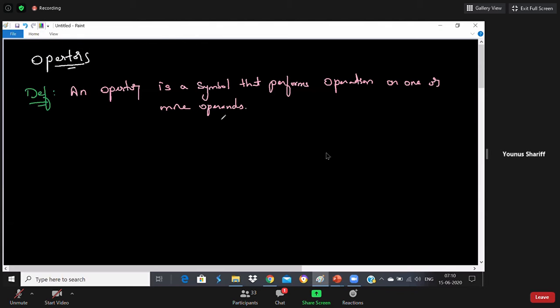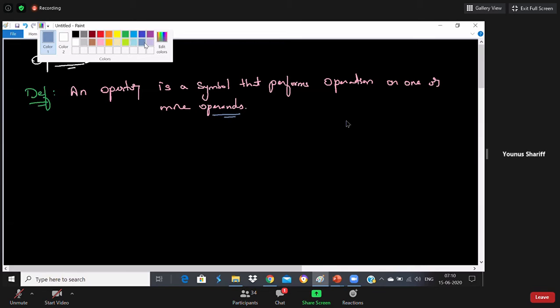So what is meant by operand here? Okay, can be a variable. Very good, Aditi. Or it can be some value or data item. Very perfect, Vamshi. One or more operand means operators can be performed on one operand, two operands, or multiple operands. We have unary operators, binary operators, and ternary operators. We all know that there are three different categories of operators. We'll talk about it, but let us see what the different operators available in Python are.